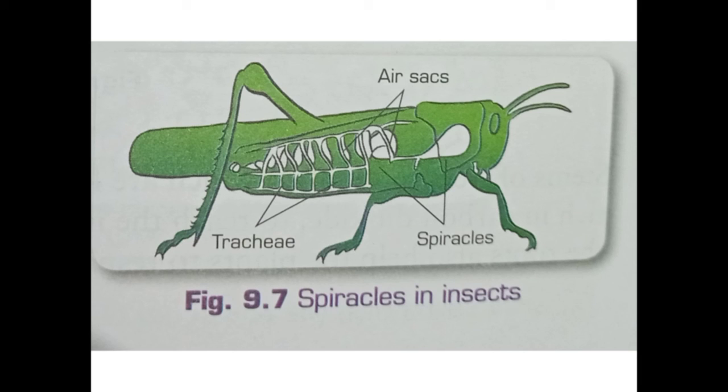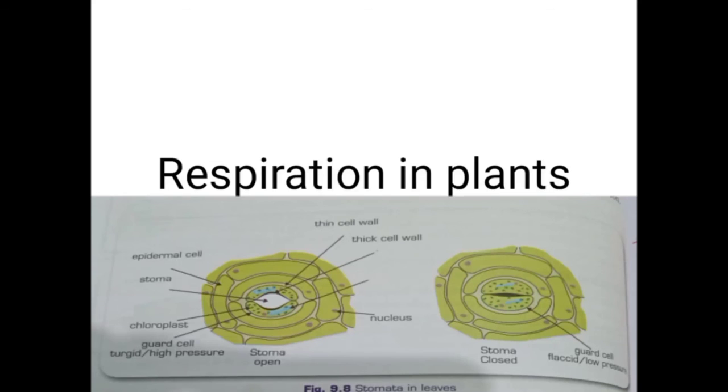Respiration through air holes. Insects breathe through the long tube-like structures called tracheal system. Each trachea has openings called spiracles that allow the exchange of gases. Insects such as cockroaches and grasshoppers breathe through air holes.